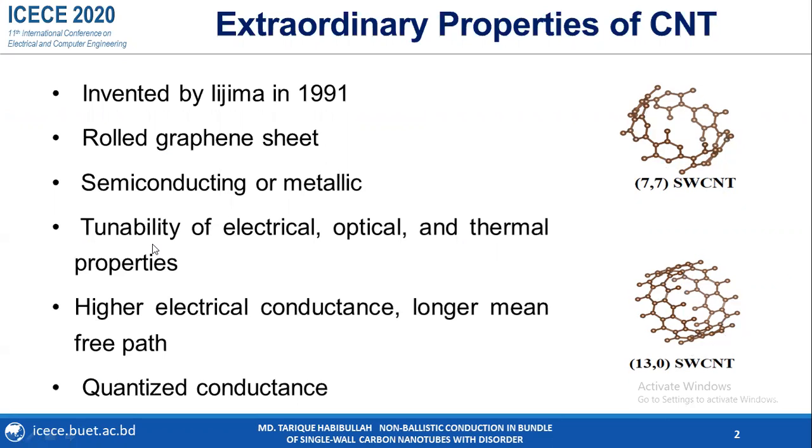Besides, CNT possesses better electrical properties such as higher electrical conductance, which is close to copper, and longer mean free path, which is in the micrometer range. It also has a quantized conductance. So this is why we have focused on conduction in carbon nanotubes in our work.